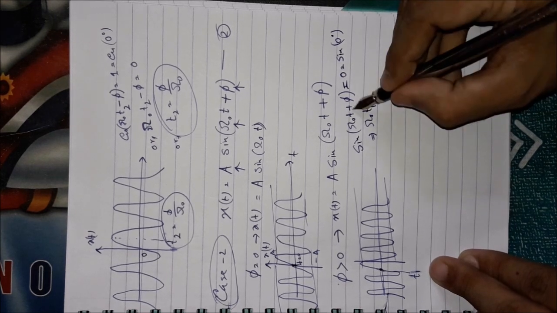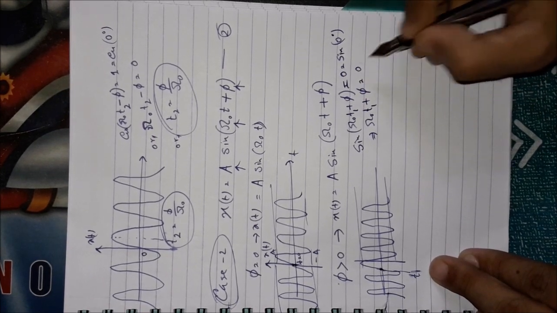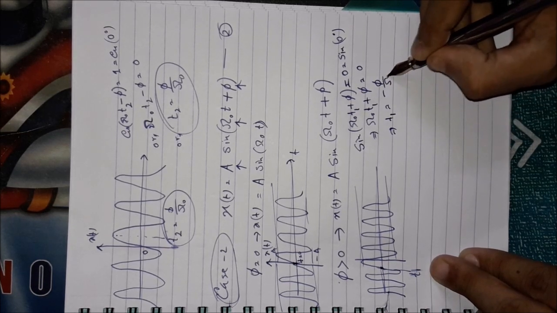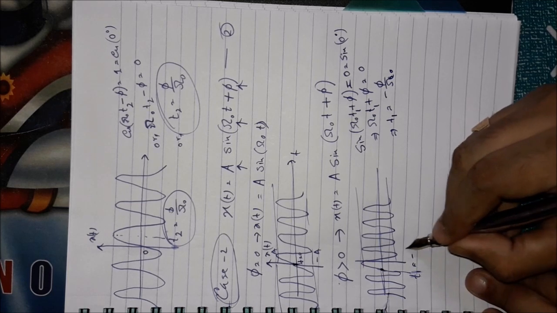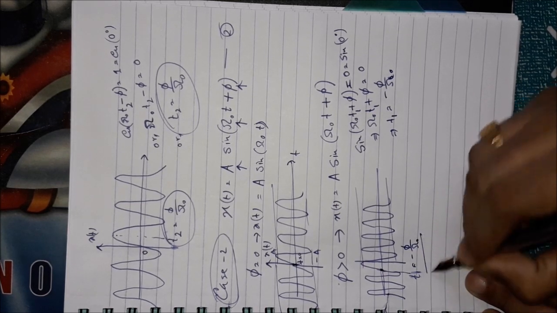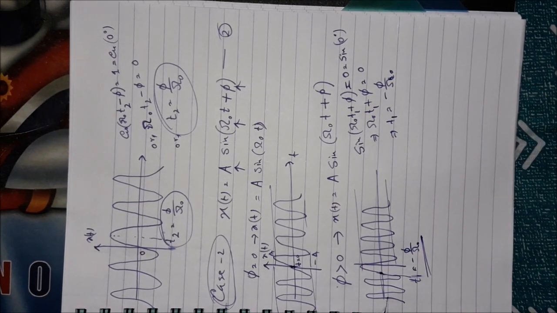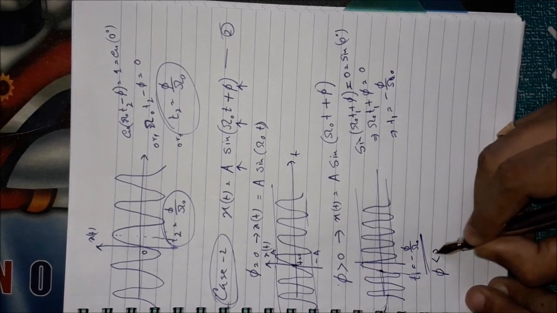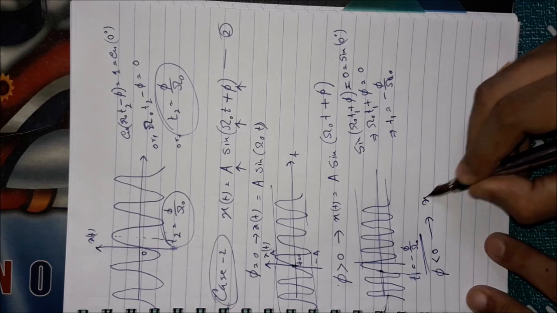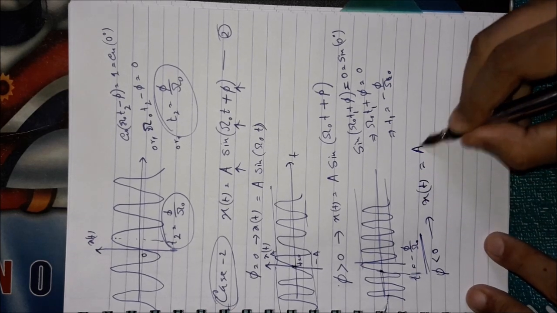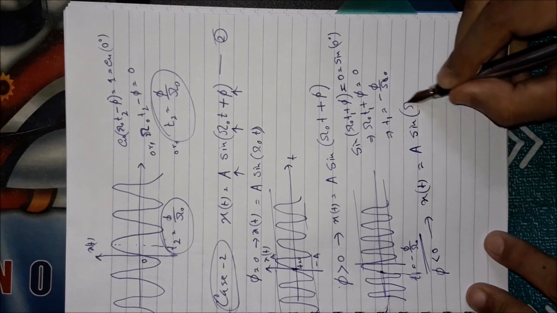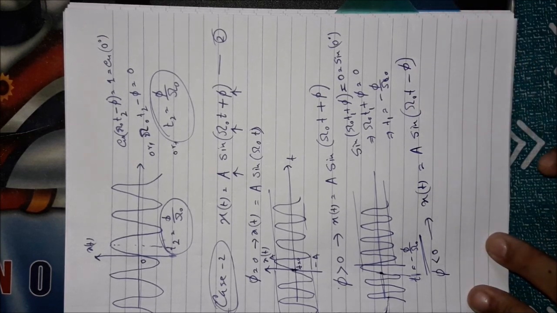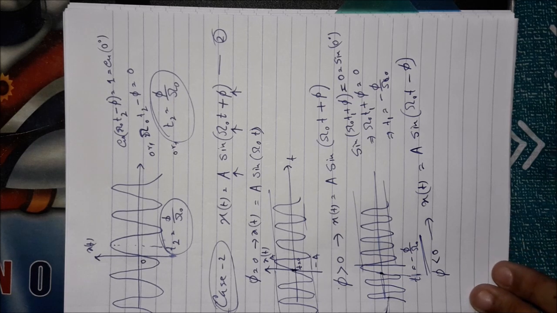So simply you can write omega 0 t1 plus phi equal to 0. From that you can find t1 equal to minus phi by omega 0. It is the same formula as I found in the cosinusoidal case. For the negative initial phase, you can write your signal as A sin(omega 0 t minus phi). This phase delay will cause the time delay also.